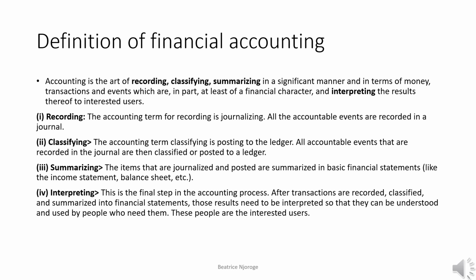What do we mean by financial accounting? When you talk about financial accounting or accounting in general, it's an art that consists of four key steps. That's why we say it's an art of recording, classifying, summarizing in a significant manner, and in terms of money, transactions and events which are, in part at least, of a financial character, and interpreting the results thereof to interested users. So these are the four key steps or parts of accounting.